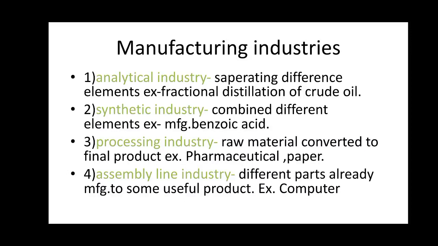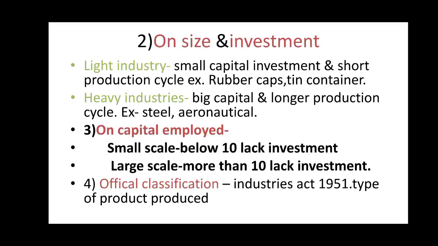Fourth, it is the assembly line industry. These are industries which are engaged in combining or assembling different parts which are already manufactured by other industries to make a new product. They are called assembly line industry. For example, computer, scooter, two-wheeler, four-wheeler all come under the assembly line industry. The parts which are already manufactured are combined together to produce a new product.